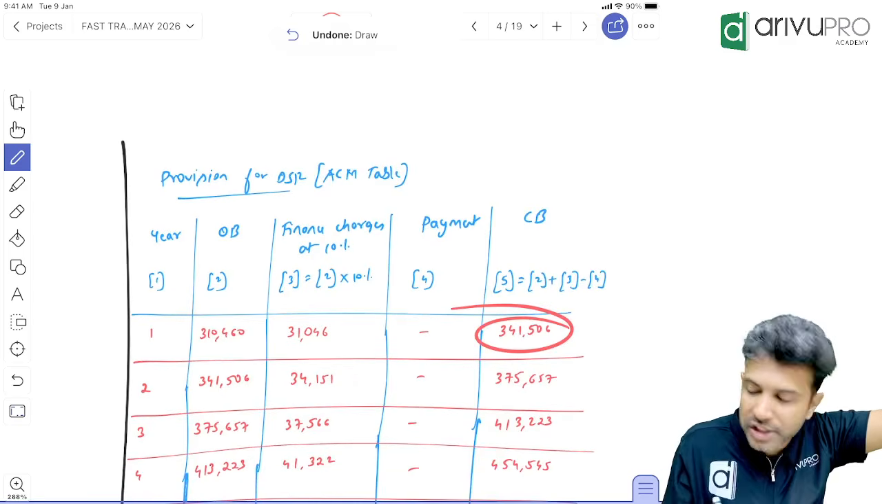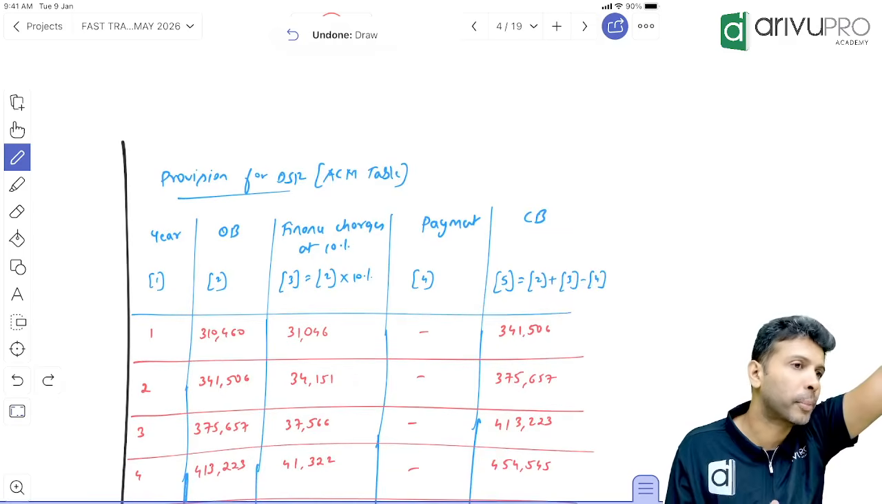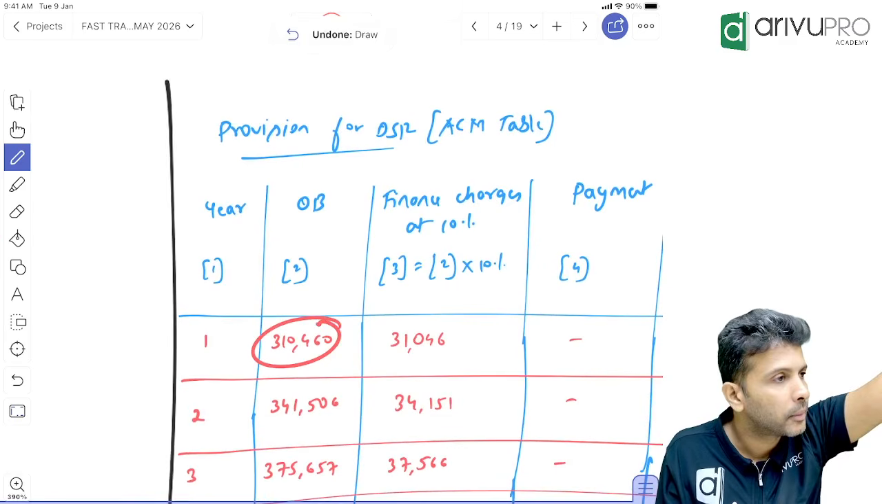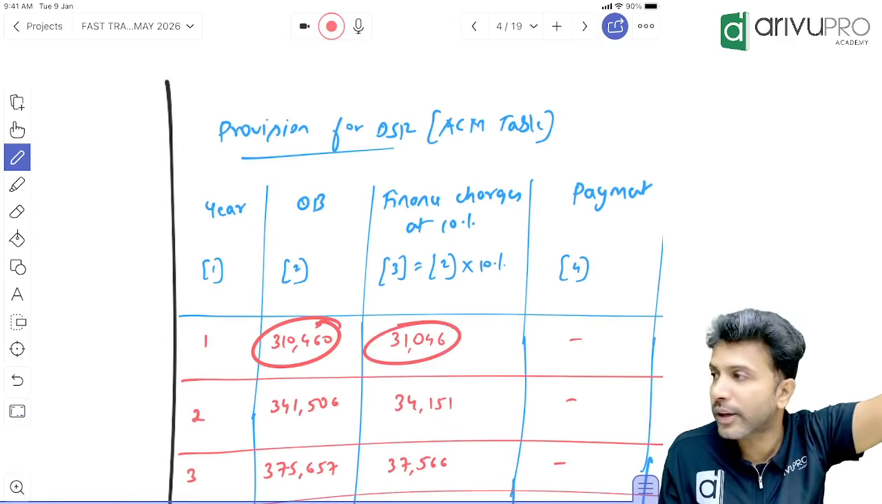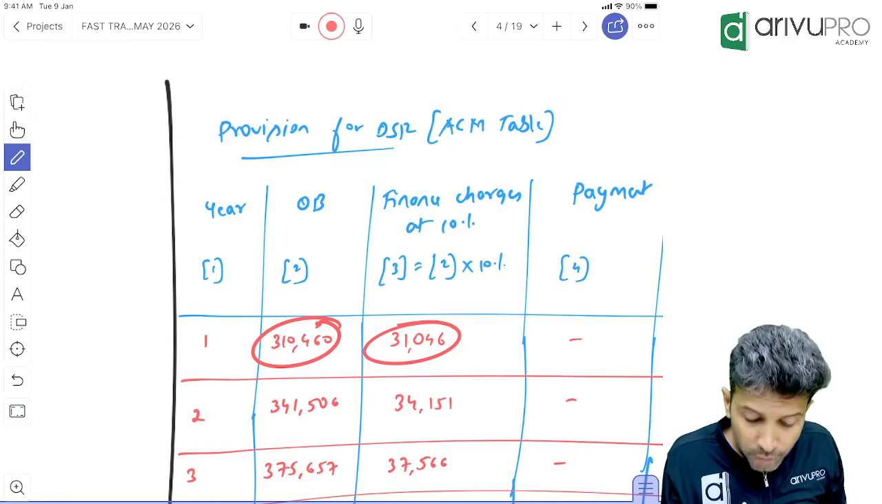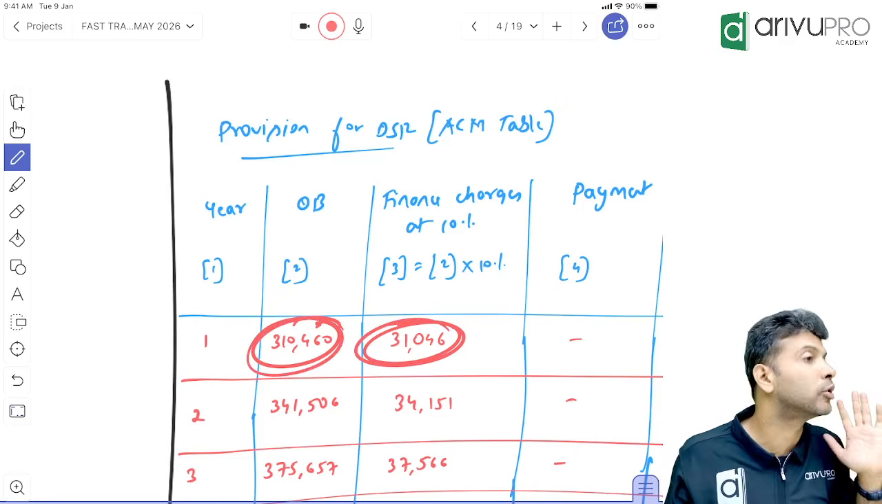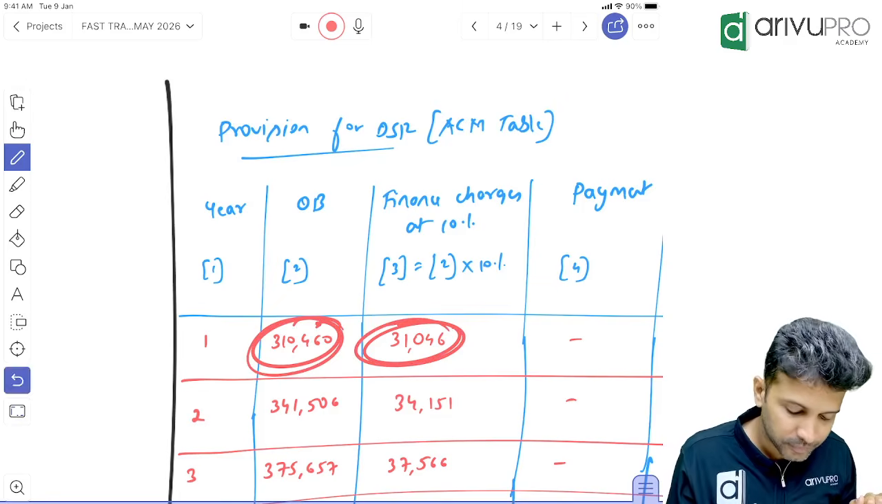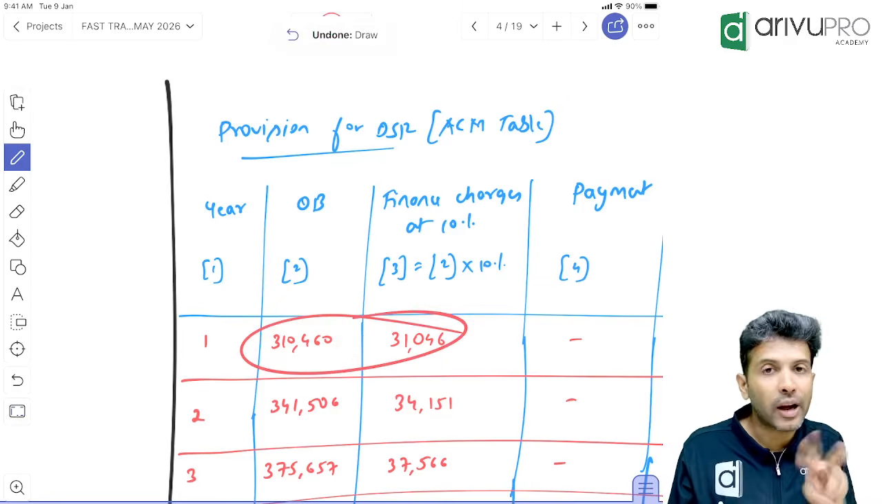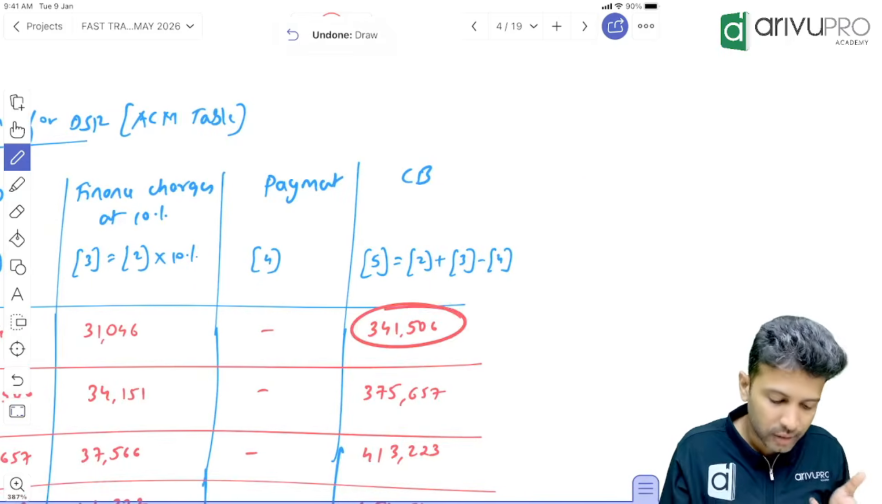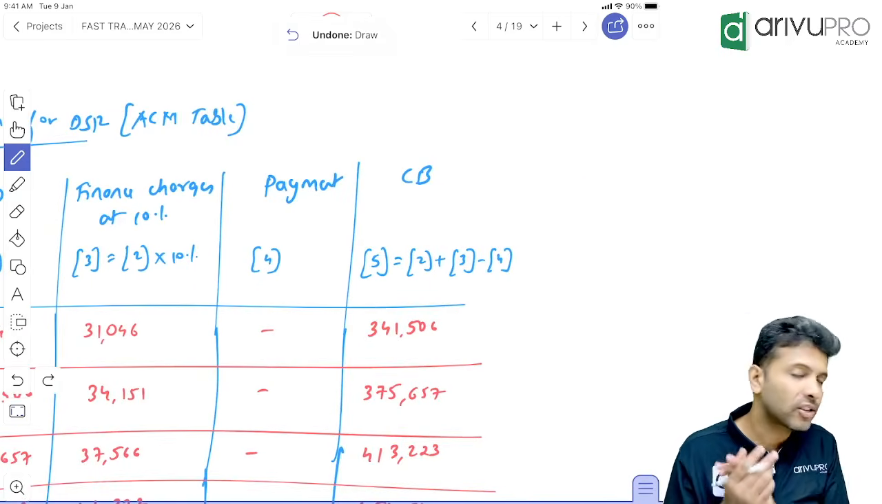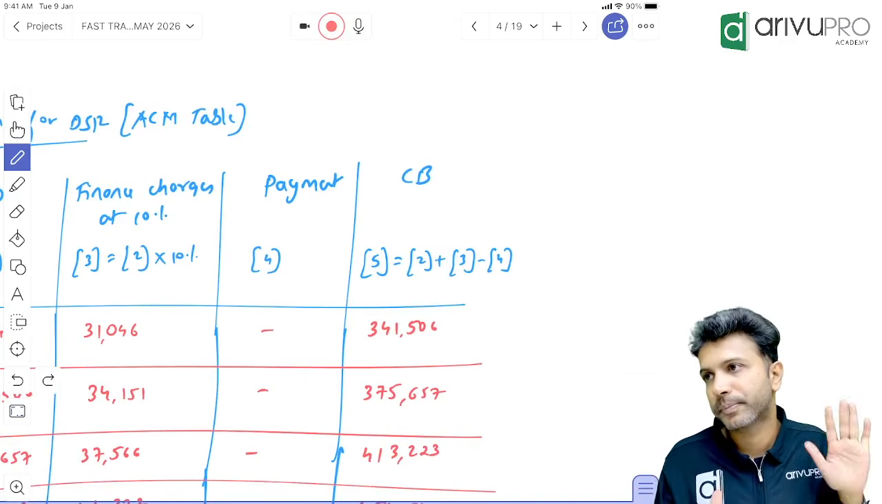That means how much is now the value of the loan? Think from the loan perspective. How much loan did you take? 3,10,000. How much interest do you need to pay to the bank? Now you have to pay only the principal to the bank, or interest also? So what is the loan balance? These two you are adding. And the balance will become 3,41,506. That is the closing balance of the provision.